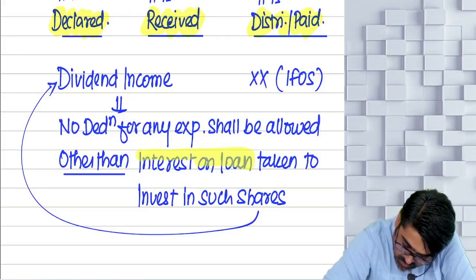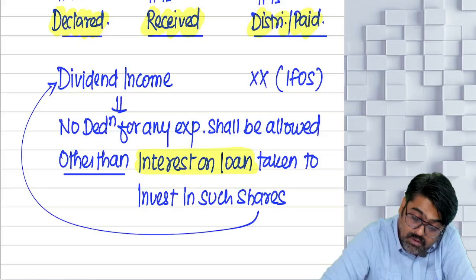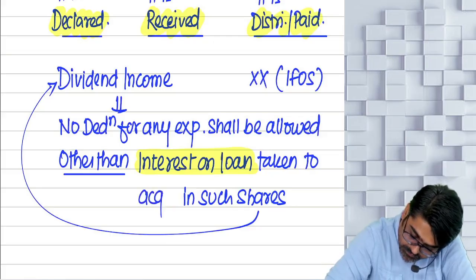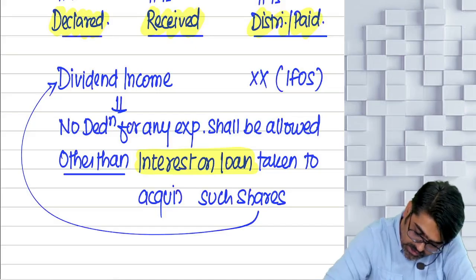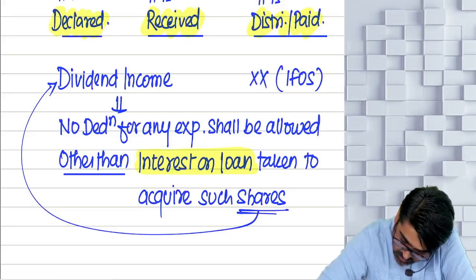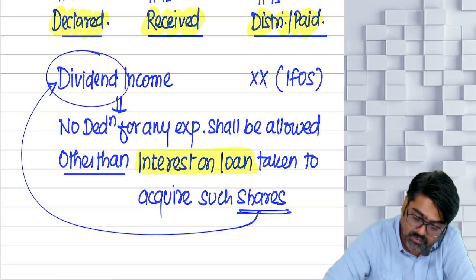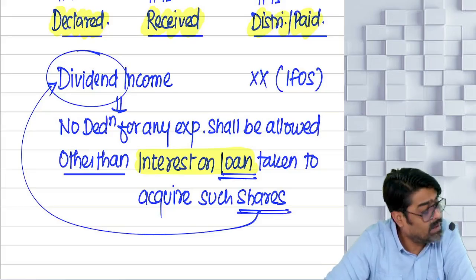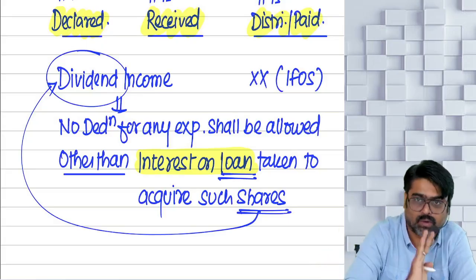Interest on loan. The loan which you have taken to acquire such shares, the shares on which you are getting the dividend. And on that loan, if you are paying interest, then that interest payment is your expense which we are going to allow.